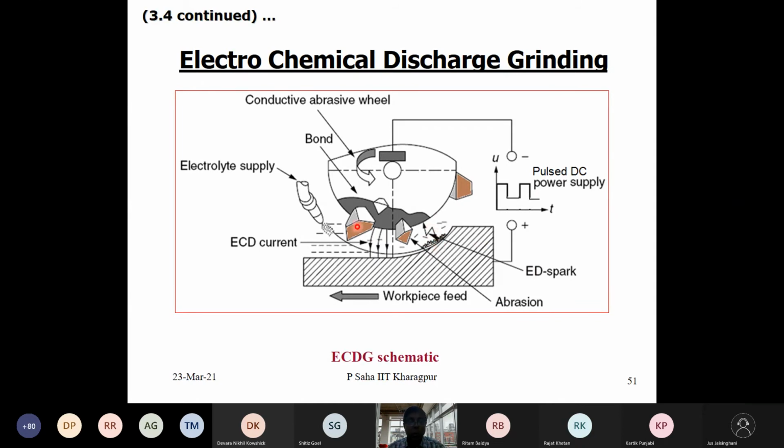Also, because of this, if the gap is small, at some points the non-conductive grits would touch and remove material by abrasion as well. So together we can have three processes. By proper control of them, we can optimize the process. It is possible.